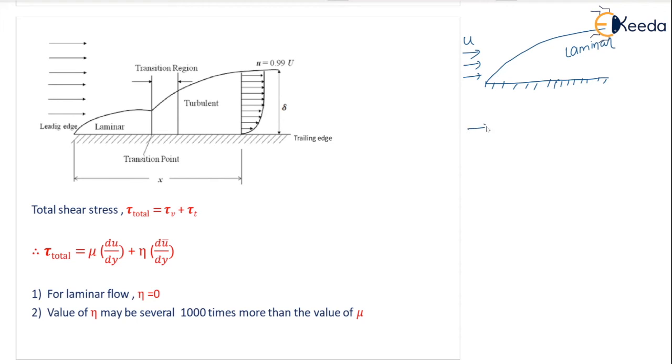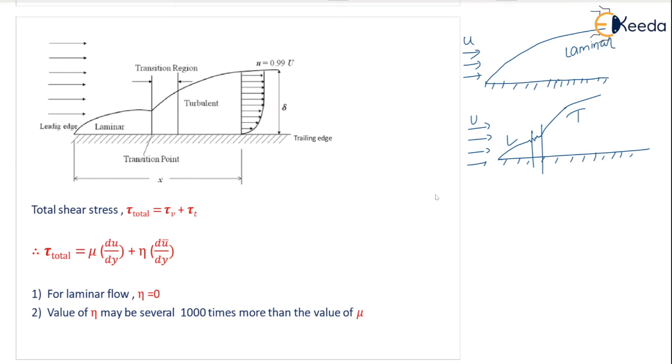And if the velocity is very high, then don't think that there will be only formation of turbulent flow. Wrong. Whatever be the condition, there will be first laminar flow, then transition, then turbulent. It will never form direct turbulent flow. Okay? Yes, but depending upon the velocity, the laminar flow will be very small like this, then transition, and then turbulent. Okay, so transition is very small. Laminar is here, and turbulent you can see, but direct turbulent is not possible. Even the small amount of laminar flow must be there.